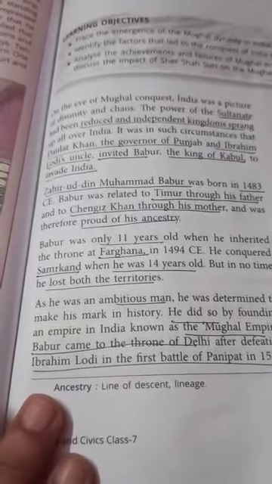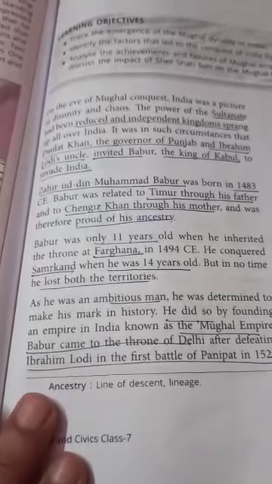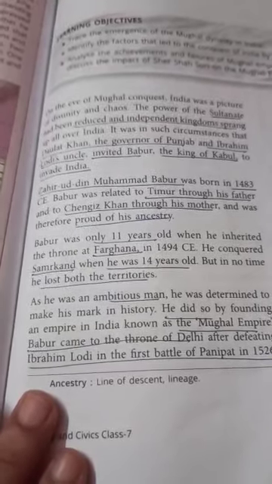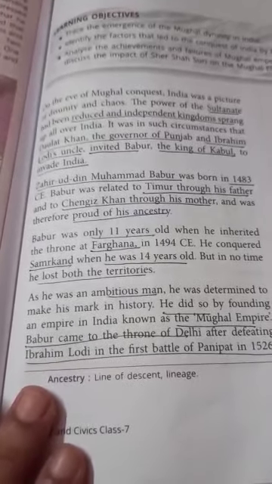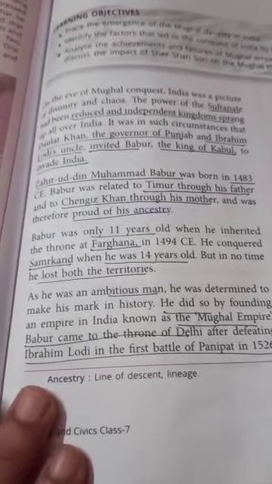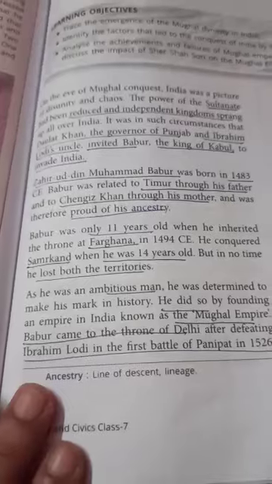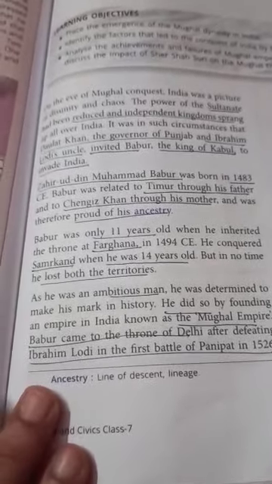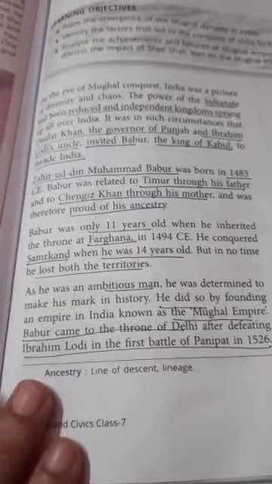Therefore Daulat Khan, who was the governor of Punjab at that time and also Ibrahim's uncle, invited Babur, who was the king of Kabul, to India. And why did he invite Babur? To invade India.